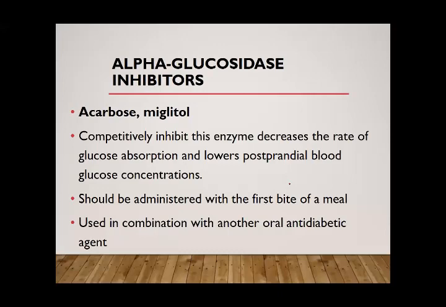So by inhibiting this enzyme, we can decrease glucose absorption from the gastrointestinal tract and reduce the glucose rise after meal. So it decreases glucose absorption and decreases the postprandial blood glucose concentration. After eating anything, it reduces the blood glucose level that rises.